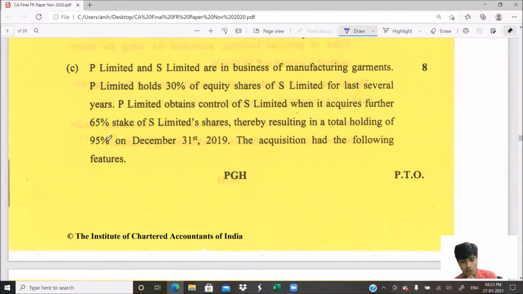P Limited obtains control of S Limited when it acquires a further 65%. So this is not a one-time acquisition. This is acquisition at multiple stages. Whenever acquisition is happening at multiple stages, based on Ind AS 103 business combinations, we would have to recognize the earlier investment at fair value. If we recognize the old 30% investment at fair value on the date of acquisition, that is 95% on 31st December, such a difference should be transferred to the P&L account. The acquisition had the following features.